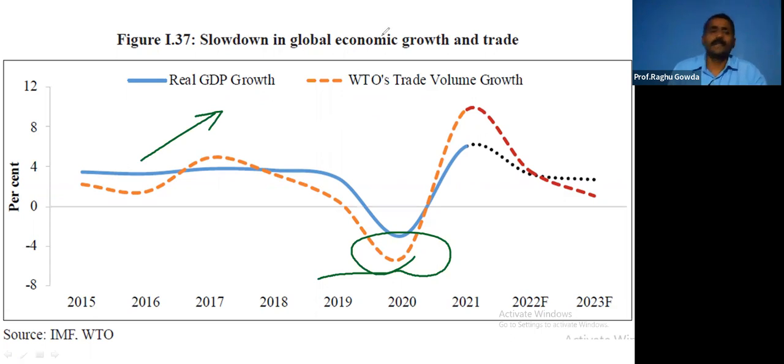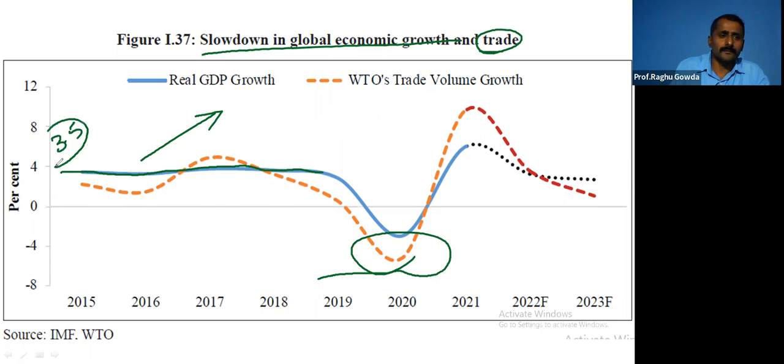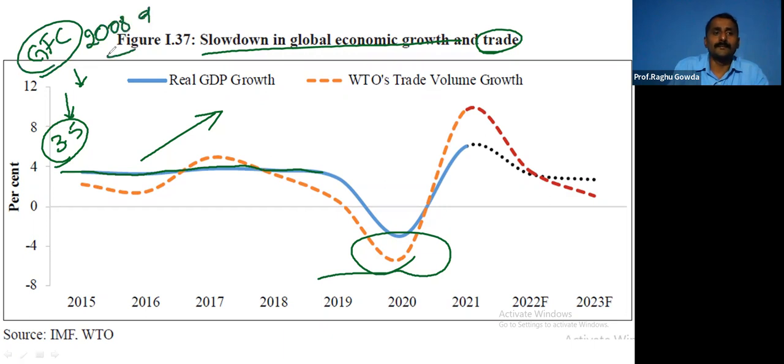This is a very important chart: slowdown in global economic growth and trade. See here, for long, the GDP was near 4. It was in fact like 3.5 for long. This was majorly due to the financial stimulus and low interest rates which were given to overcome the global financial crisis which happened in 2008-9.